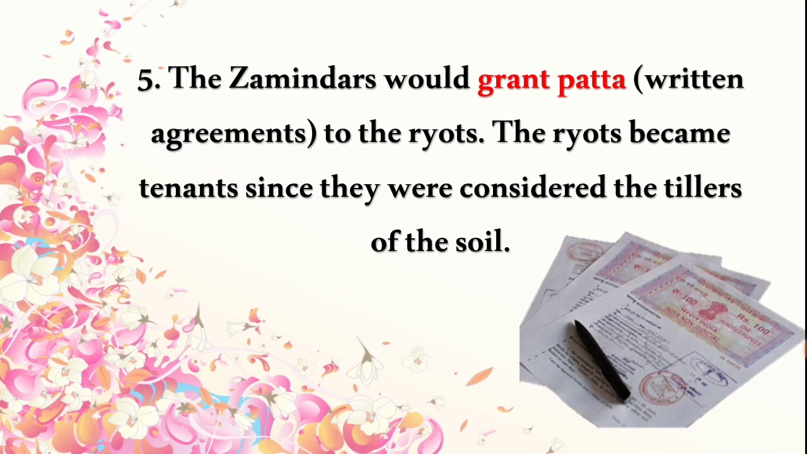Next, the zamindars would grant patta. So patta means written agreements to the ryots. Ryots means farmers. The ryots became the tenants since they were considered the tillers of the soil. So the zamindars will grant patta, a legal agreement, to the farmer and they will work as a tenant. Tenant means they will rent the land, so they have to pay the rent to the zamindars.